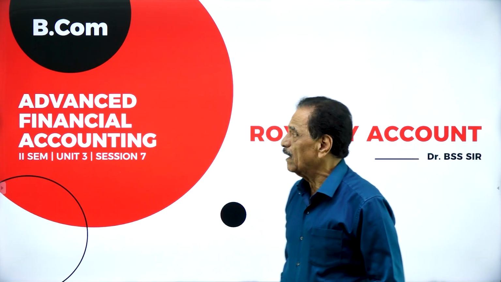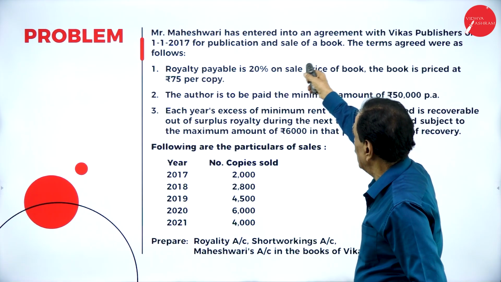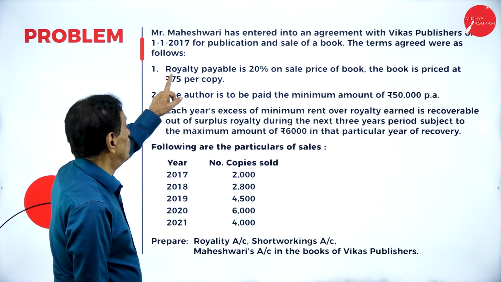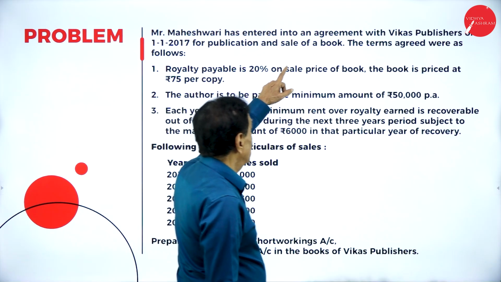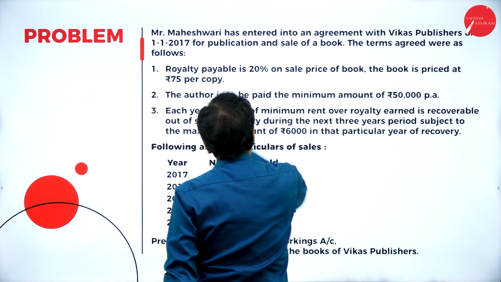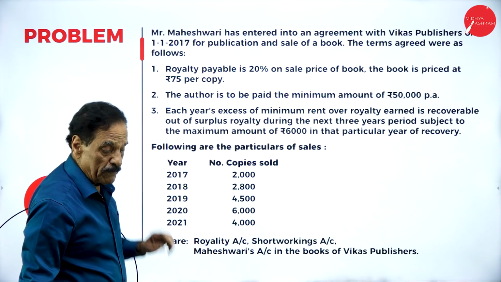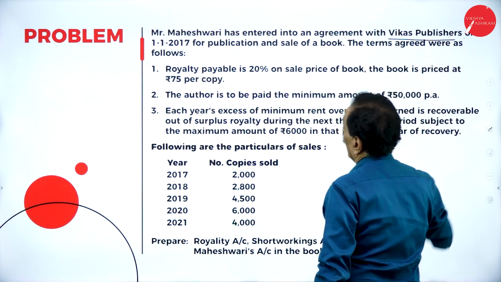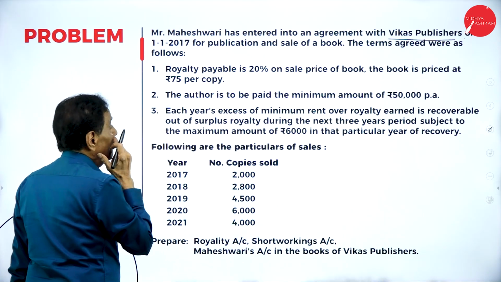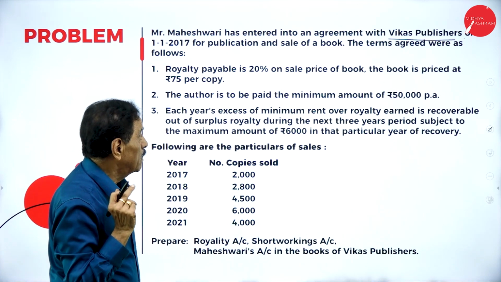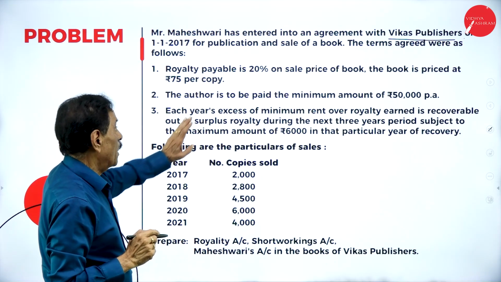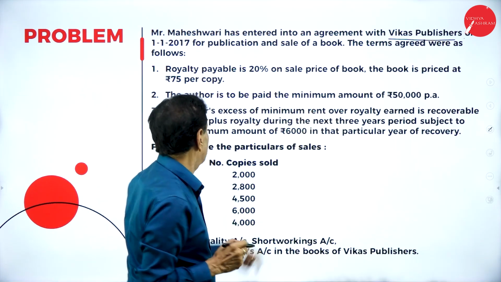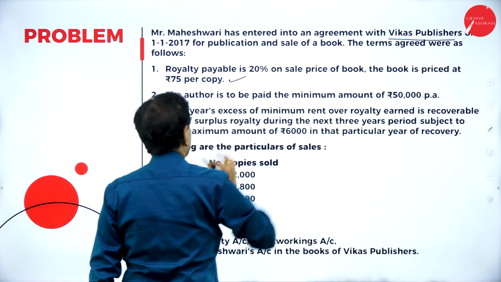We'll go with the problem now. Mr. Maheshwari has entered into an agreement with Vikas Publishers on 1/1/2017 for publication and sale of a book. Who entered? Maheshwari entered an agreement with Vikas Publishers on 1/1/2017 for publication and sale of the book. The terms of agreement were royalty payable is 20% of the sale price of the book. The book is priced at rupees 75 per copy.